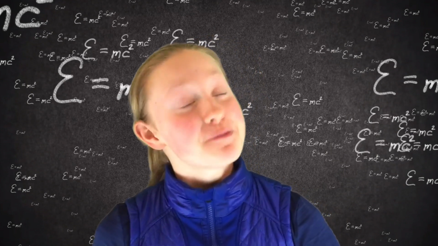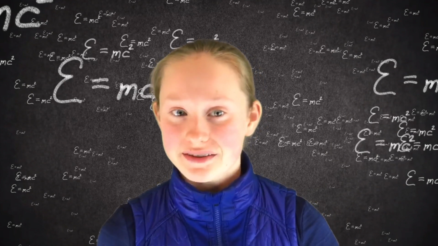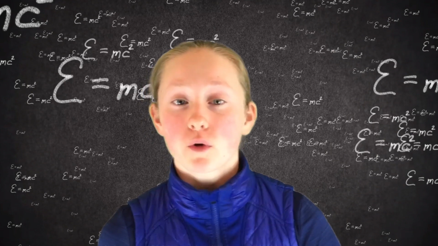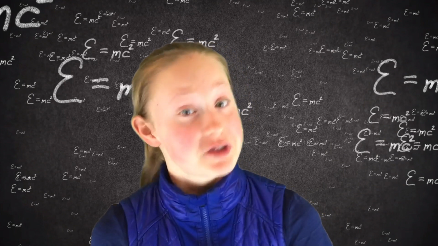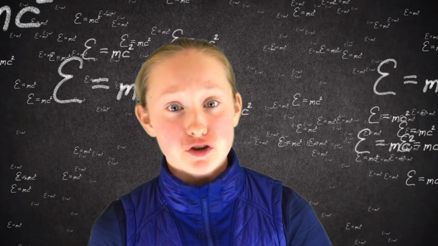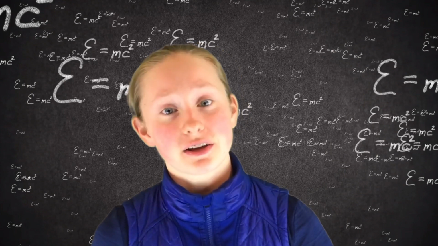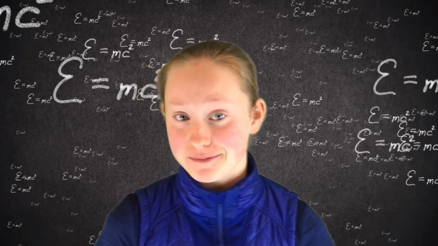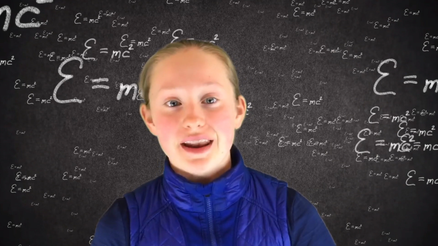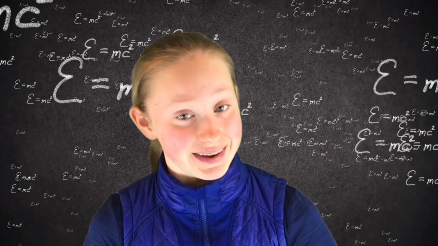Okay, I know you have been waiting for this. Here are some interesting facts about mass and weight. Number 1, the word mass comes from the Greek word massa, which means lump of dough. Number 2, scientists estimate that the total mass of the universe is between 10^52 kilograms and 10^53 kilograms. Number 3, Greek philosopher Plato said that weight was the natural tendency of objects to seek their kin.